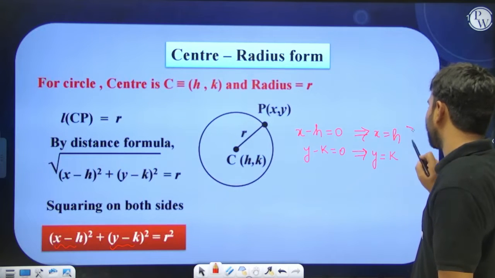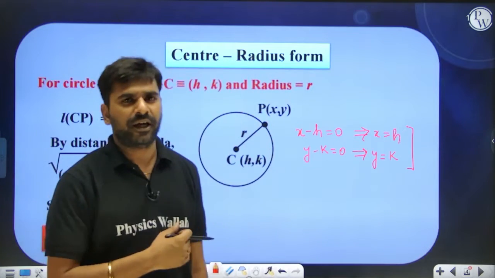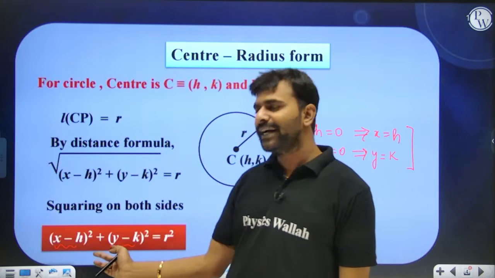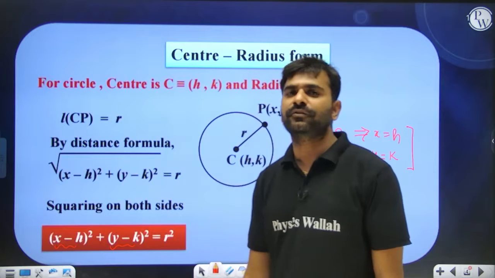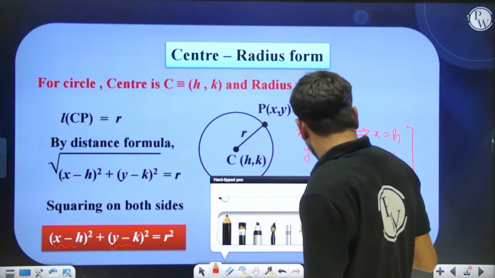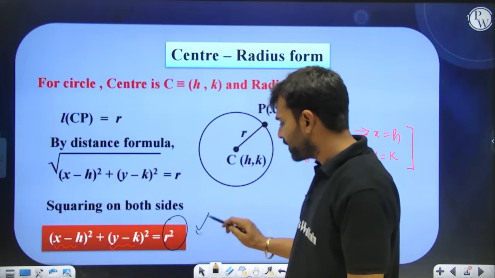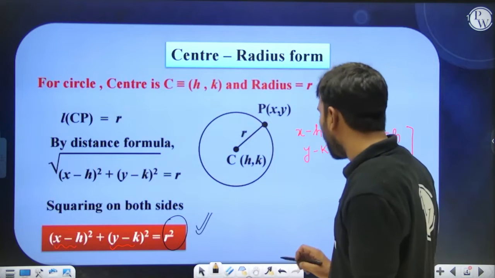Now this point h comma k is nothing but the center of the circle. So by just looking at this equation, you can say that h comma k are the coordinates of the center, and whereas this r square thing, if you observe, is the square of the radius. So the radius of the circle is going to be r only.